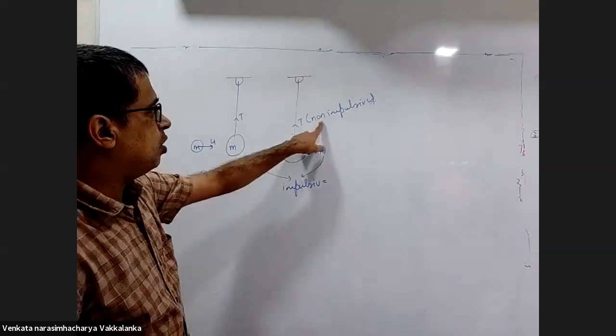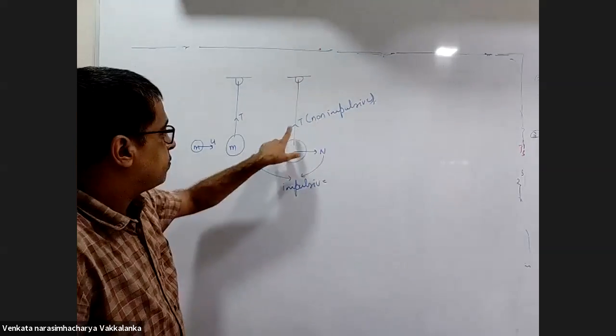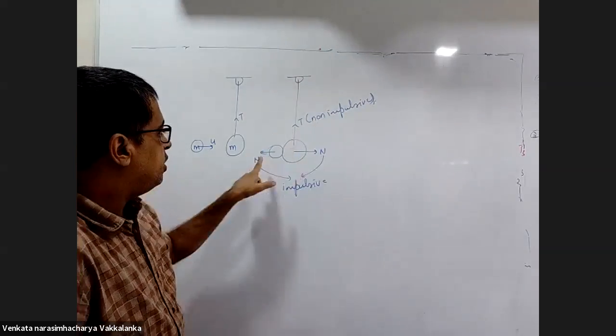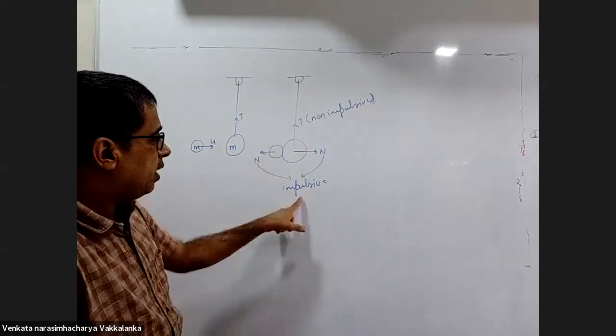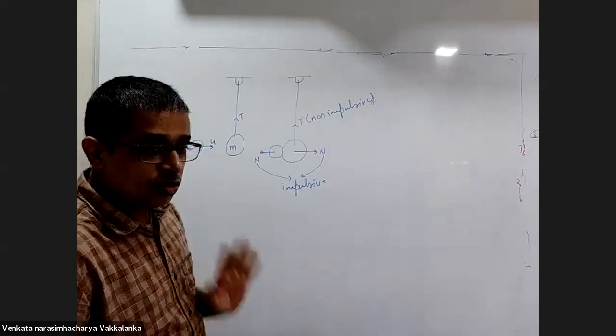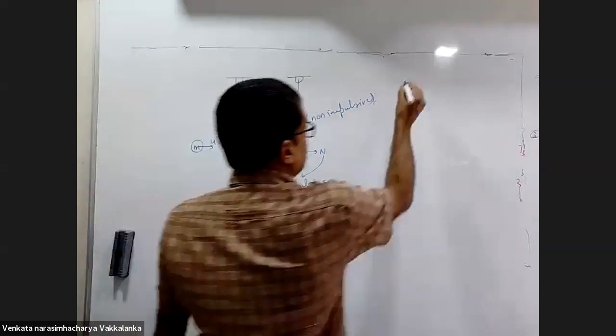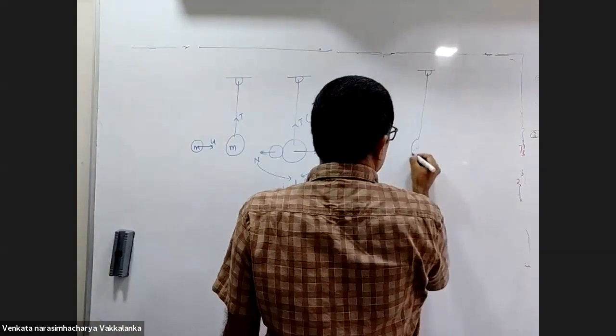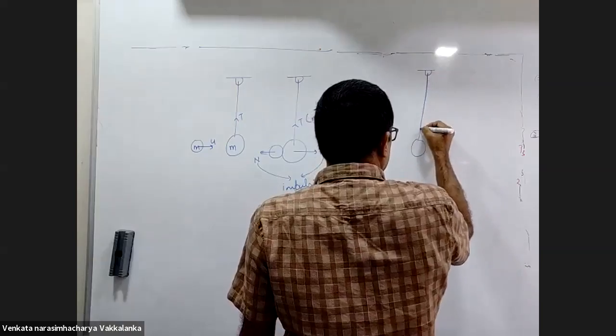The tension is non-impulsive, because the tension did not appreciably change in any one instant.